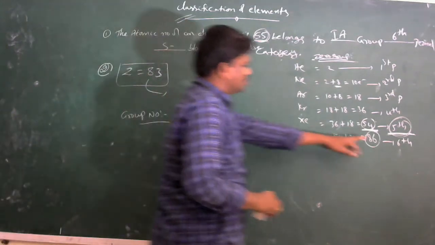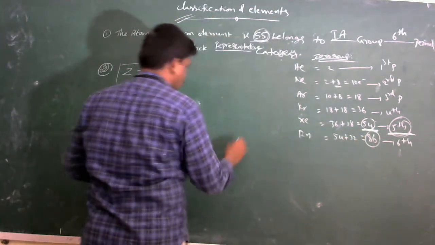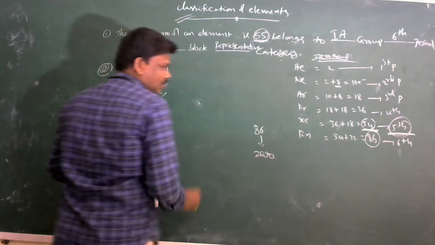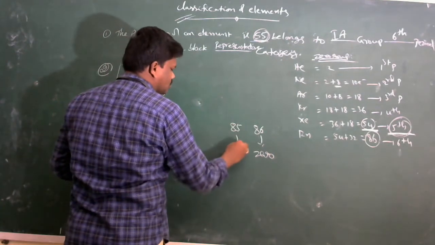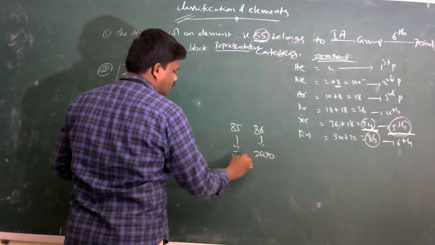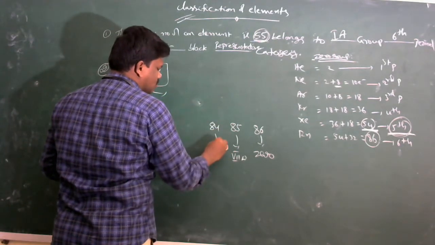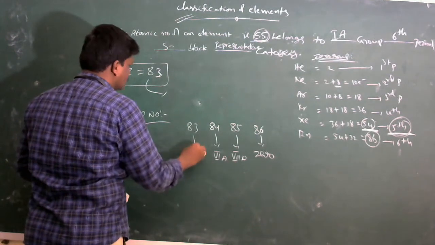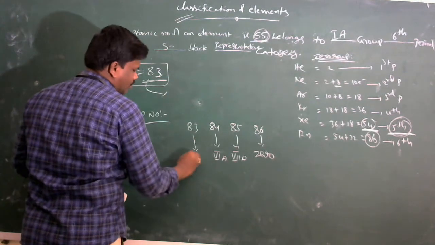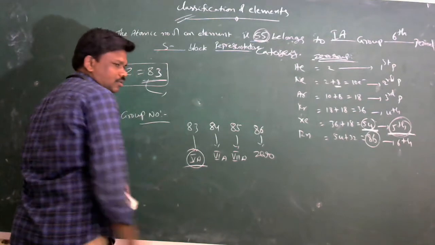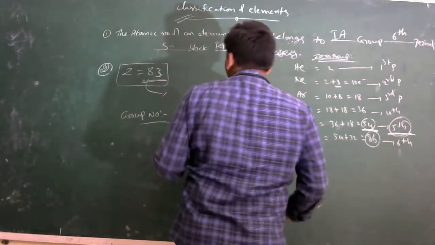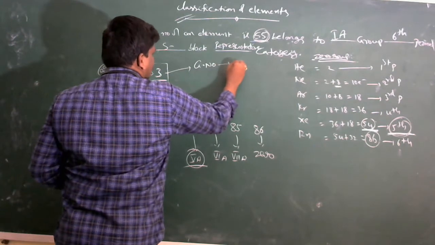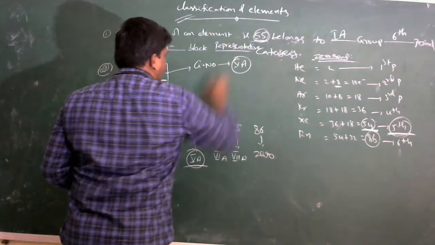Here 86 belongs to 0 group. That means 85 belongs to 7th A group, 84 belongs to 6th A group, then 83 belongs to 5th A group element. Therefore, group number is 5A.